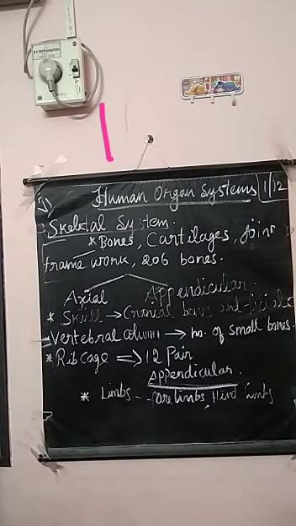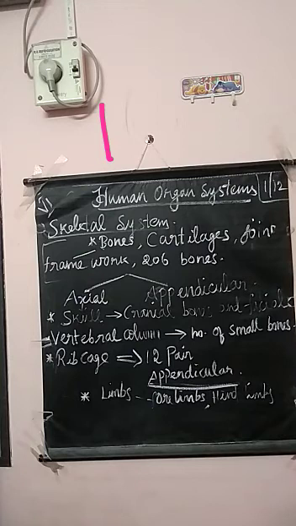Okay. So there are eight major organ systems in the human body. First one is the skeletal system. Second, the digestive system, circulatory system, endocrine system, muscular system, respiratory system, nervous system, and excretory system.